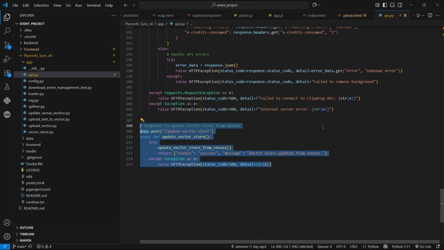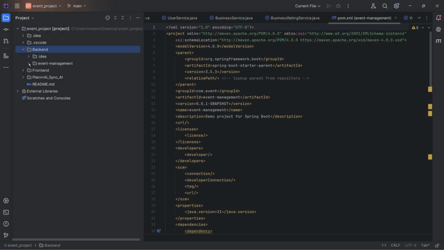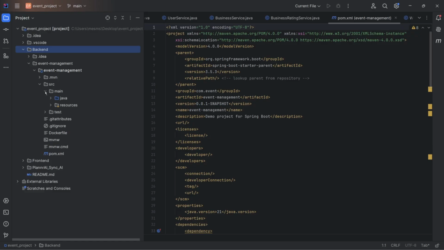So when someone gives a new rating, or updates their review, or any vendor updates it, this gets triggered. The updated information is already in the database, so we iterate through the database and replace our text format, then we convert the updated text into JSON, and then we put that in our Mongo Atlas DB. If I go to the trigger section here, basically we trigger it when the service updates.